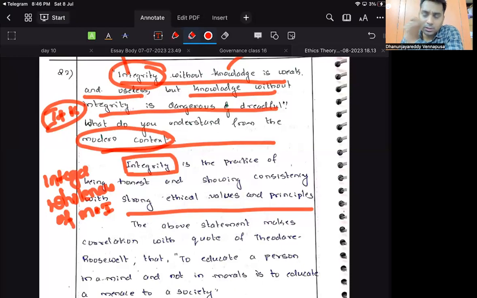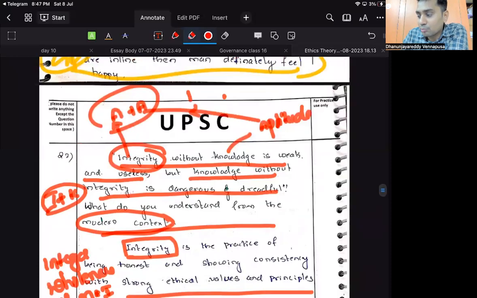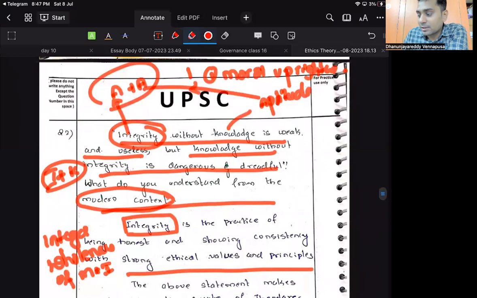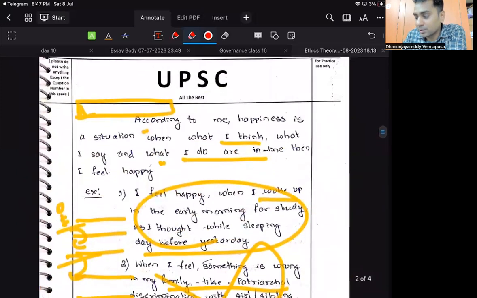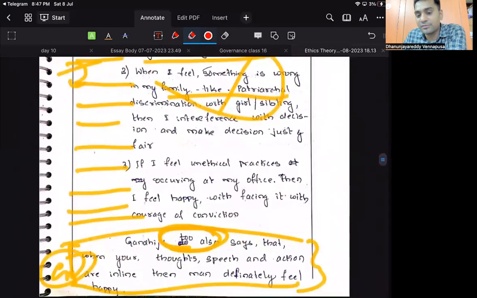So what is the best way of writing integrity? The best definition of integrity is moral uprightness. Moral uprightness. Full stop. It means having soundness in our moral principles. Full stop. It also means having synchronization between our thoughts, speech, and action. This is integrity. Having synchronization, just like Gandhi has said, this is integrity. So that is a simple definition.